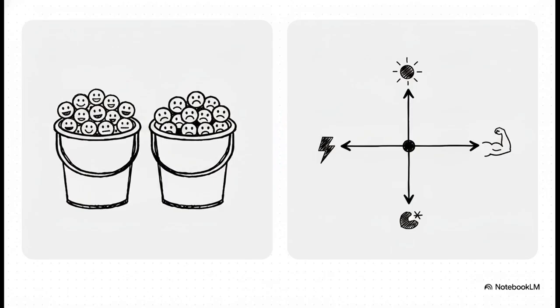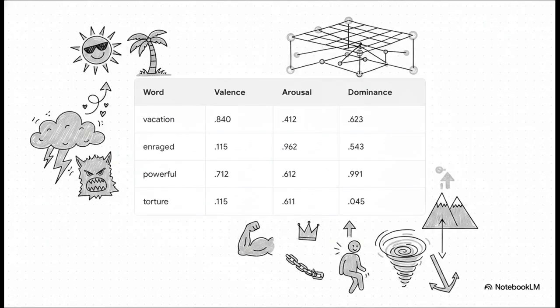So dimensional lexicons came along and completely revolutionized things by mapping words as coordinates in a 3D emotional space. Those 3 dimensions are valence, which is the pleasantness of the word, arousal, representing the level of energy or alertness it provokes, and dominance, which is the degree of control exerted by the emotion. This data, right here, pulled from the NRC Valence, Arousal, and Dominance lexicon, brilliantly illustrates how that 3D mapping works in practice. Take a word like vacation.